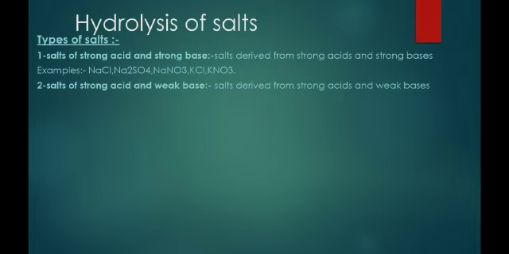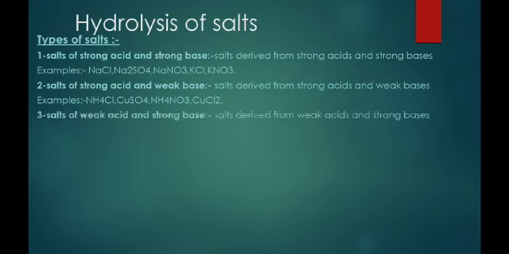Now salts of strong acid and weak base. So salts which derived from strong acids and weak bases. Acid will be strong but base will be weak. For example, NH4Cl. Now NH4OH is a weak base and HCl is a strong acid. So when we combine this acid and base, then we get the salt of the strong acid and weak base. Similarly, CuSO4, NH4NO3, CuCl2.